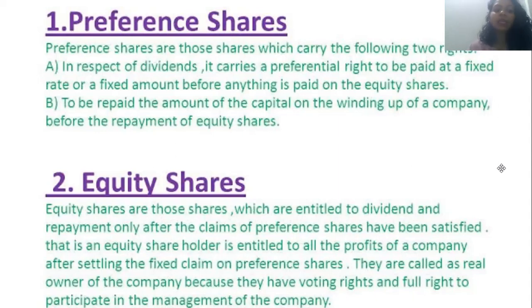An equity shareholder is entitled to all the profits of the company after settling the fixed claim on preference shares. They are called the real owners or the real risk bearers of the company because they have voting rights and full right to participate in the management of the company, because they take the highest amount of risk.